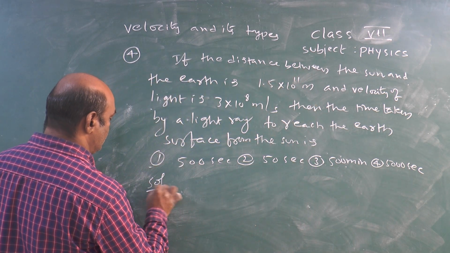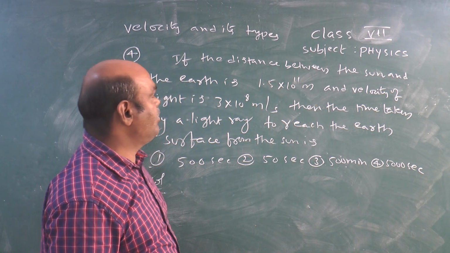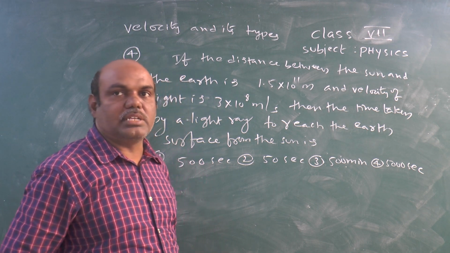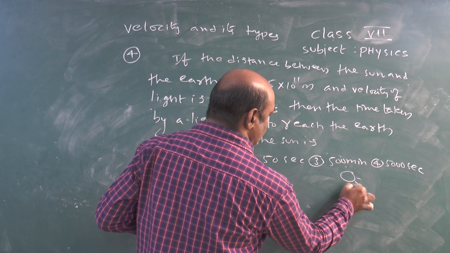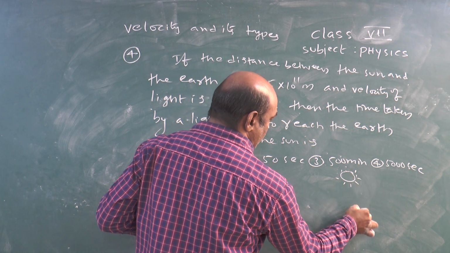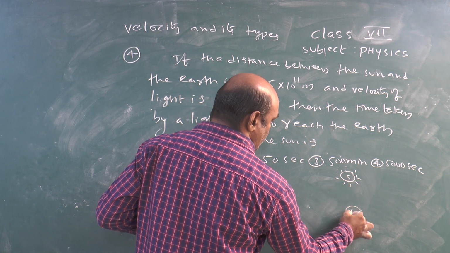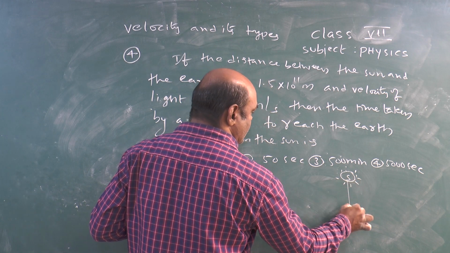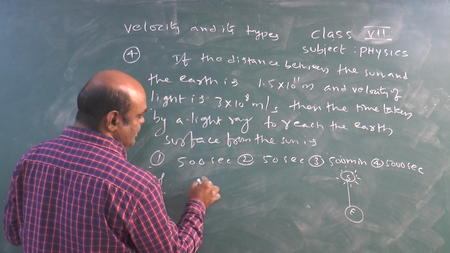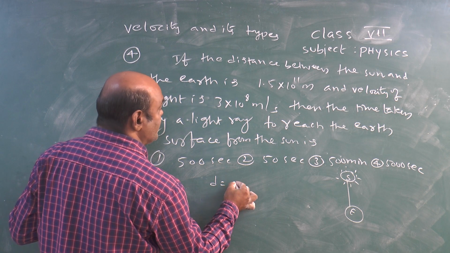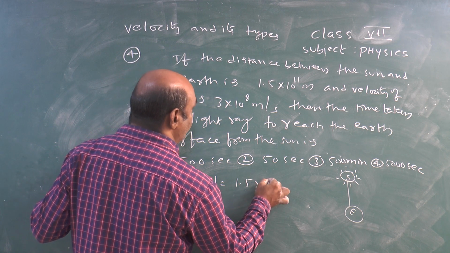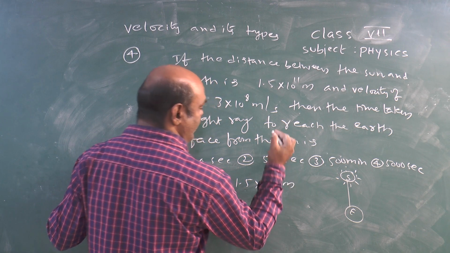So what is the solution? So here if the distance between the sun and the earth is, so here this is a sun, so the light rays are coming reach to the earth. So here the distance between these two is, so here in this we consider d is equal to 1.5 into 10 power 11 meter.